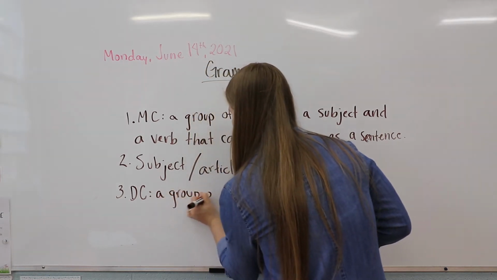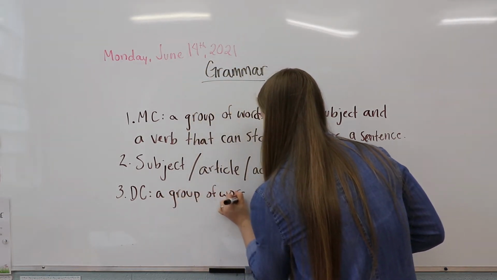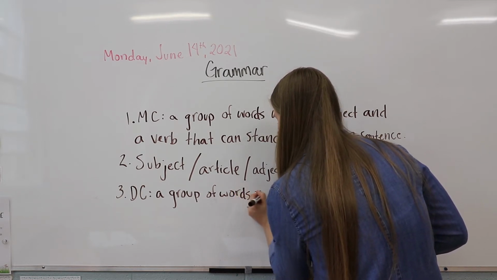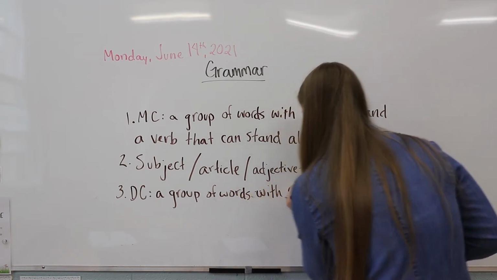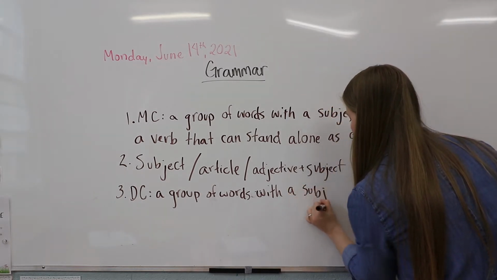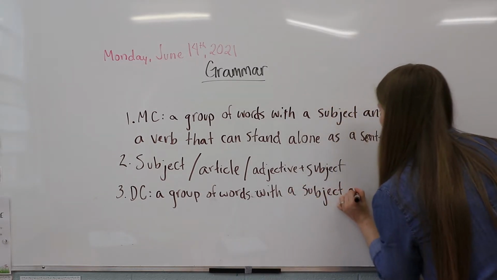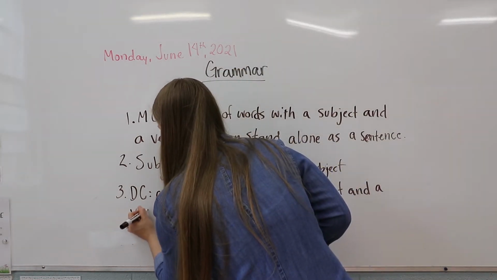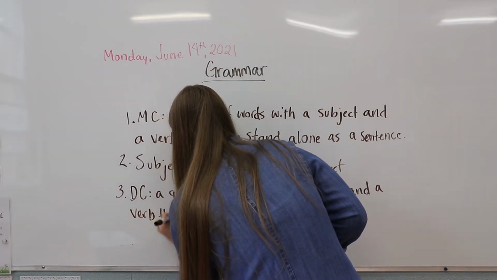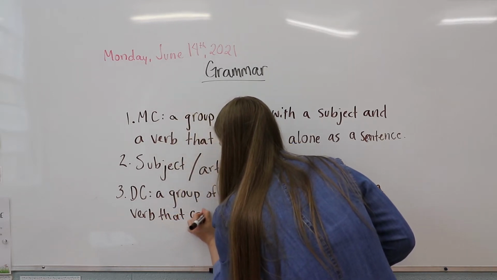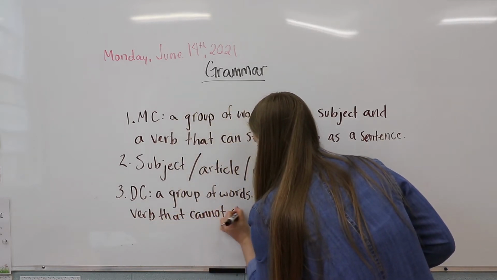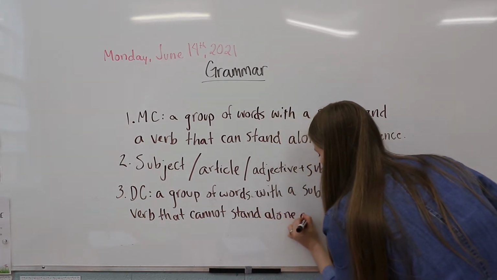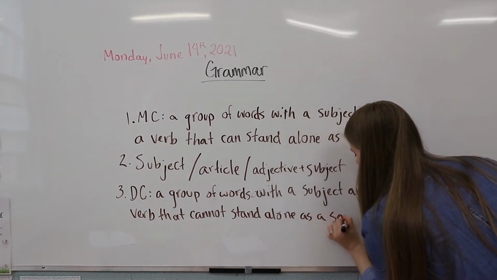So a group of words with a subject and a verb that cannot stand alone as a sentence.